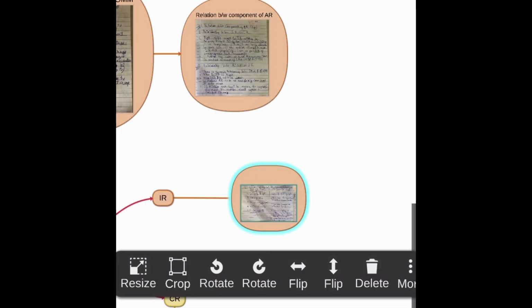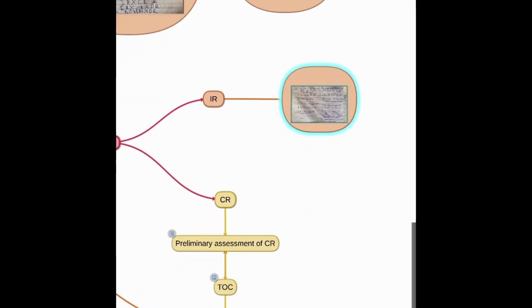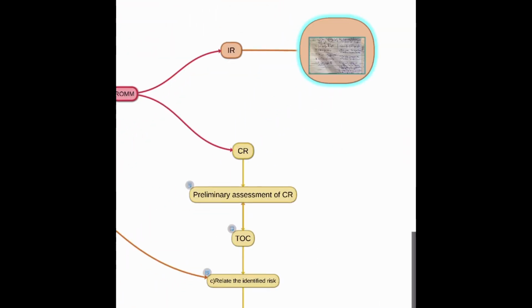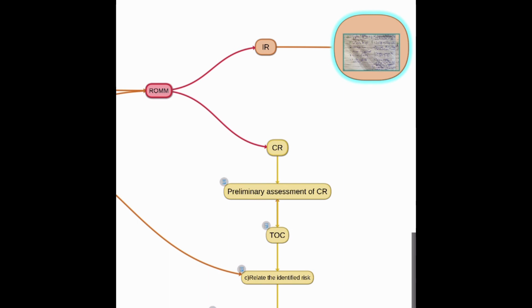And for assessing control risk, we need to first do preliminary assessment of control. What is preliminary assessment of control? In preliminary assessment of control, first we need to understand the process from start to end, how the control works and how the account works.